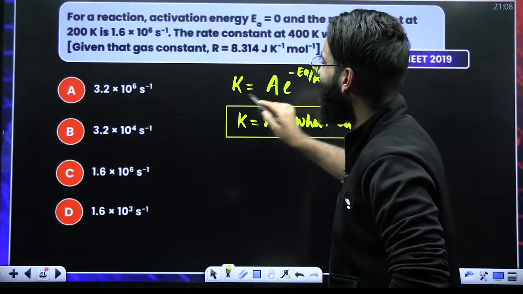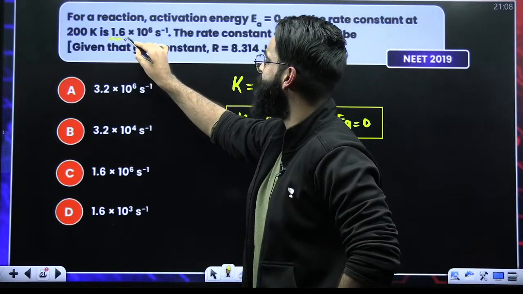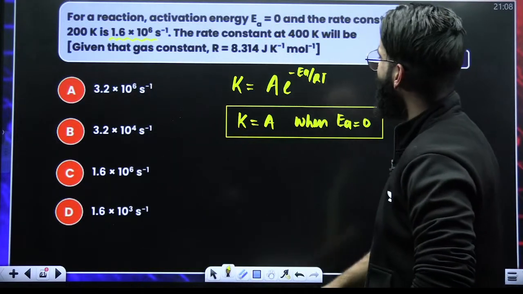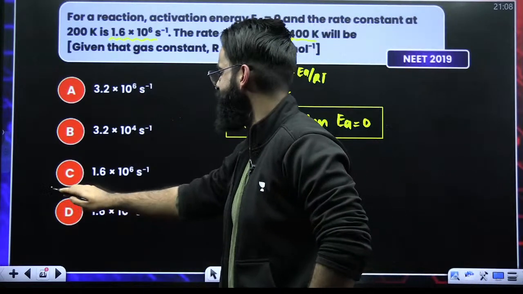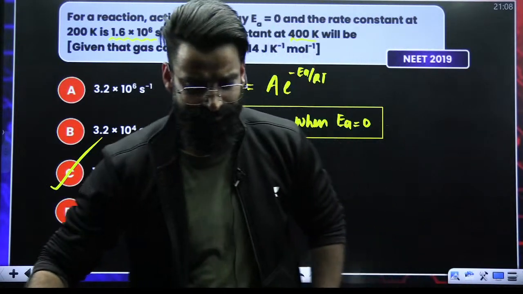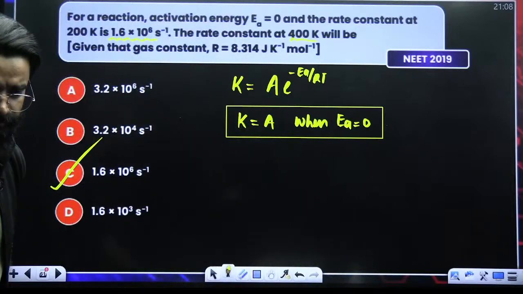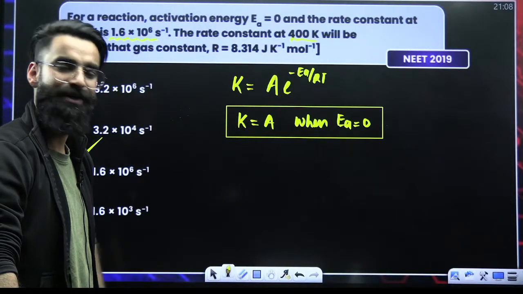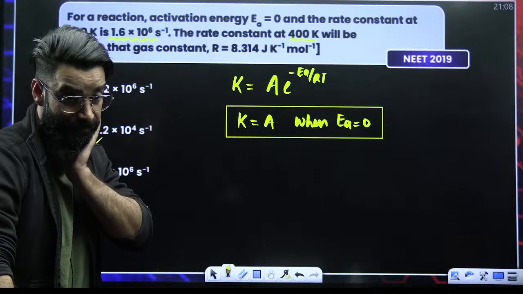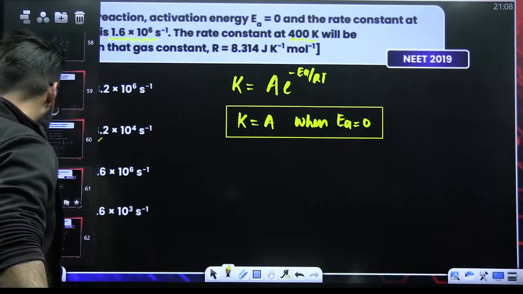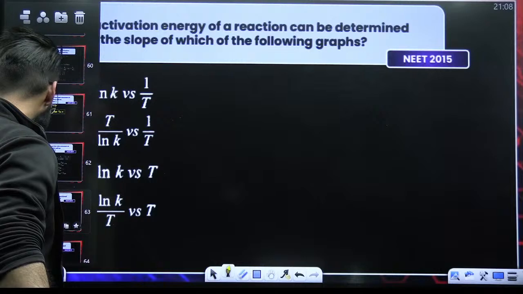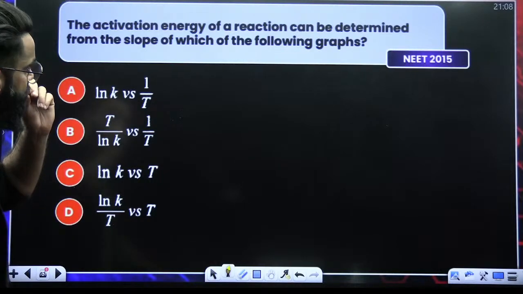As per the equation, at temperature 200 Kelvin, rate constant is this much. So the rate constant at 400 Kelvin, on changing the temperature, nothing happens. It will remain the same, because I'm given a hypothetical reaction whose activation energy is 0. Perfectly done. All right.